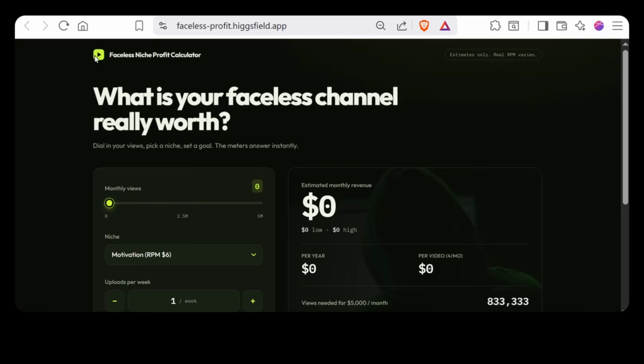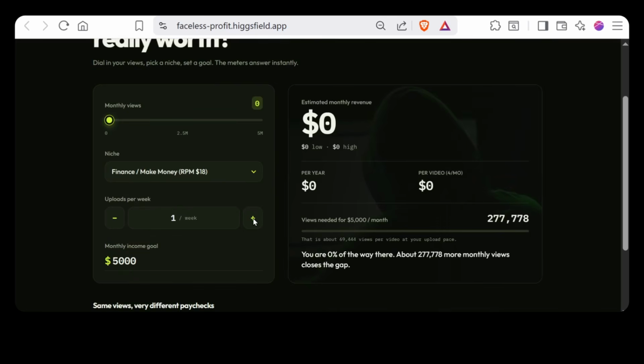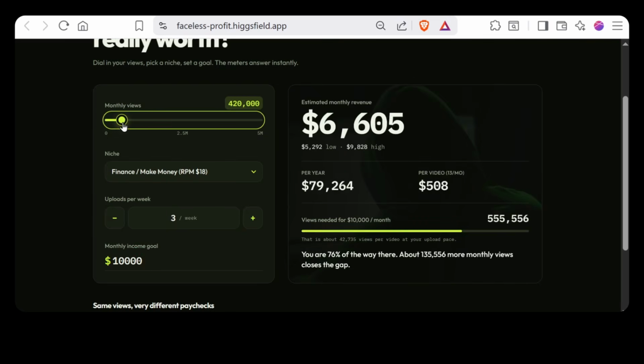So I made a second app too. This one's called the Faceless Niche Profit Calculator. Just choose your niche, set how many videos you want to upload each week, enter your monthly view goal, and it instantly estimates how much that channel could earn every month.